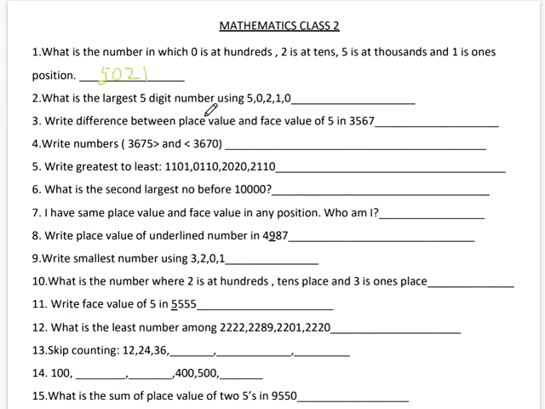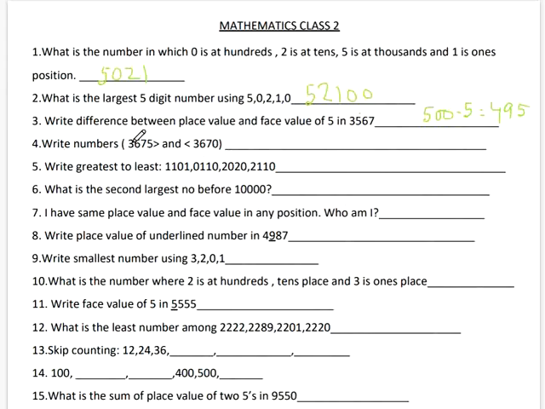What is the largest 5-digit number using this? So if you want to make the largest 5-digit number, you can arrange these digits in descending order. So 5 2 1 0 0. Right, difference between the place value and face value of the 5. Okay, so place value of the 5 is 500 and face value of 5 is 5. So if we subtract these, what we get will be 495. Okay, that will be the answer.